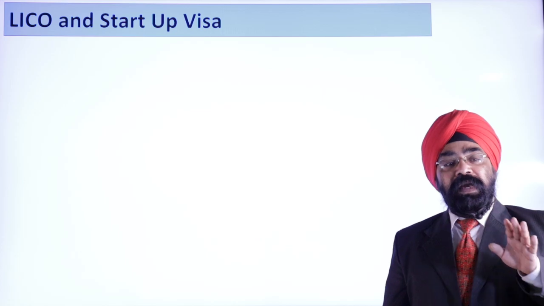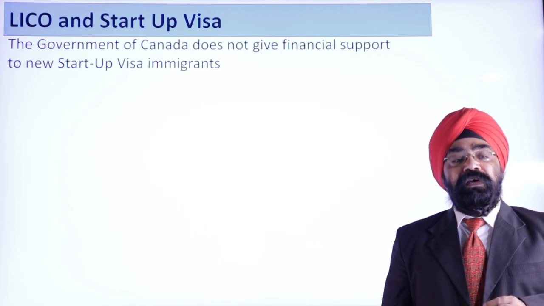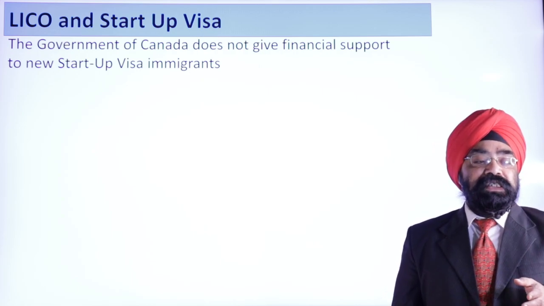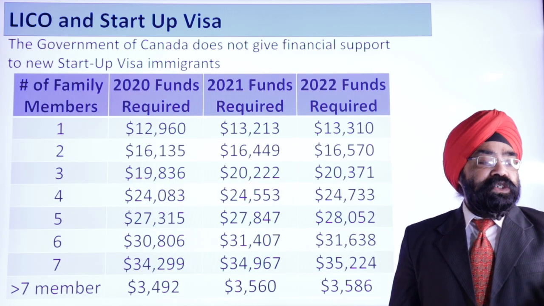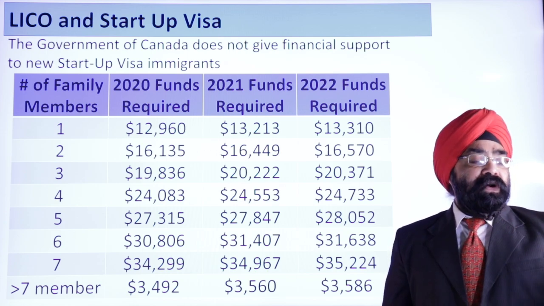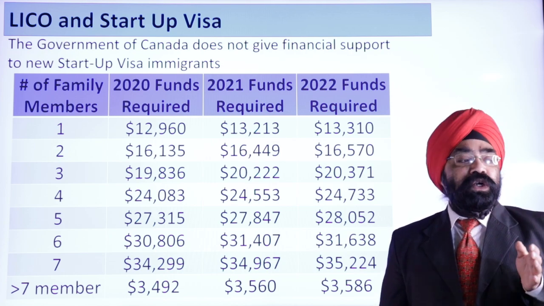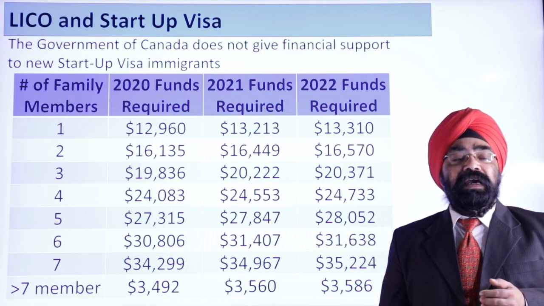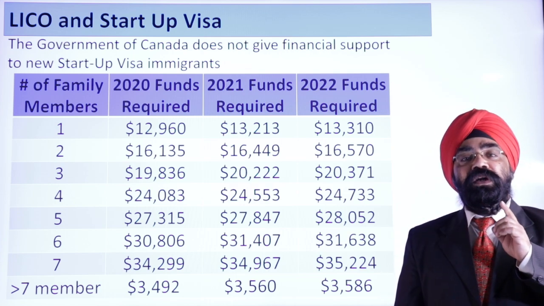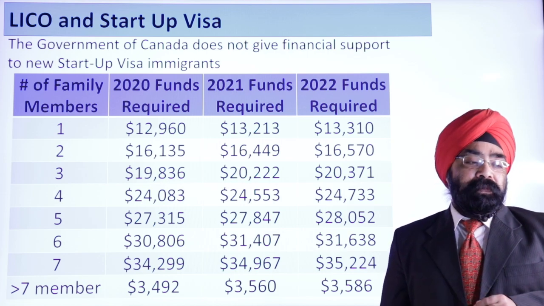LICO and startup visa. This is another category under the entrepreneurship category, right? So startup visa, again, the government does not provide any kind of financial support for startup visa people. So again, they need a similar kind of funds. Again, 6 months of the funds they require. And so this has changed, right? You see 2020 the funds were different, 2021 there is a couple of dollars difference, right? So a couple of $100 are increased from 2021 to 2022, right? So you can see 2022 is your table. If you are coming on startup visa, you need to follow the 2022 table.